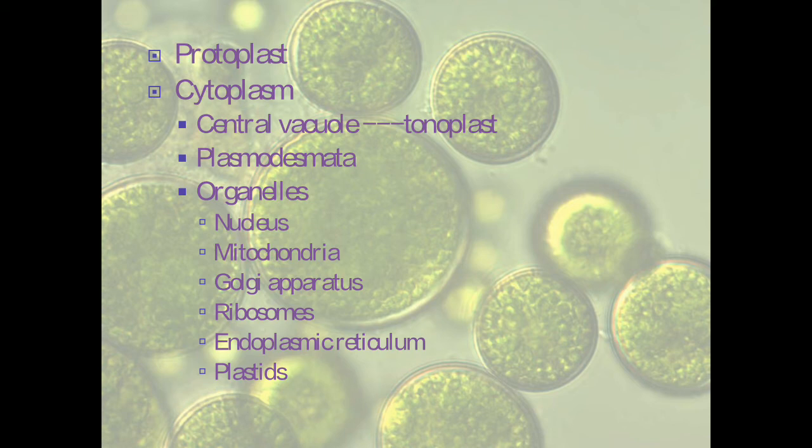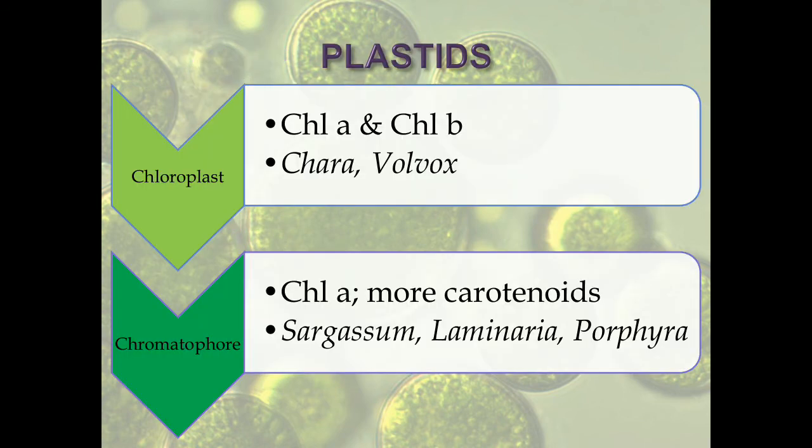One of the important organelles which is present in an algal cell is the plastids, and that is what we will be getting into in detail. So plastids are structures which contain pigments. That is why we call them plastids. Basically, they are the site of manufacture and storage of chemical compounds. So this is the site wherein the organism shows photosynthesis. Now, algae being photosynthetic in nature, the presence of plastids is very, very important.